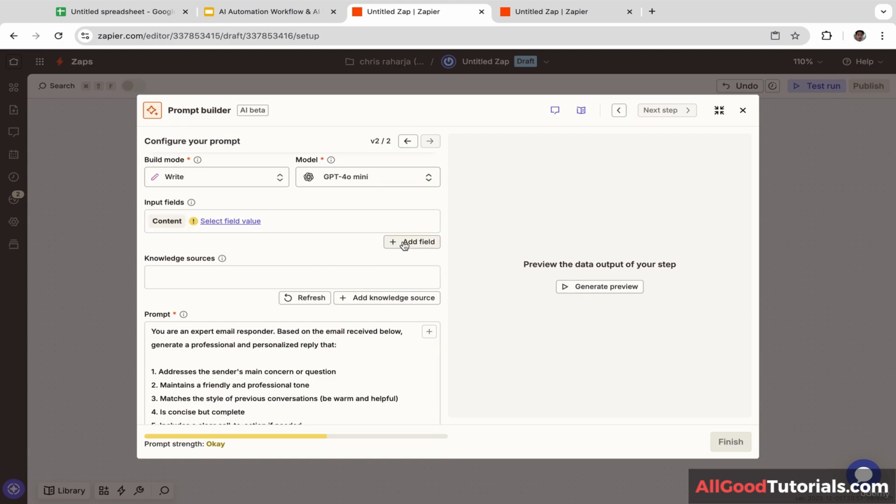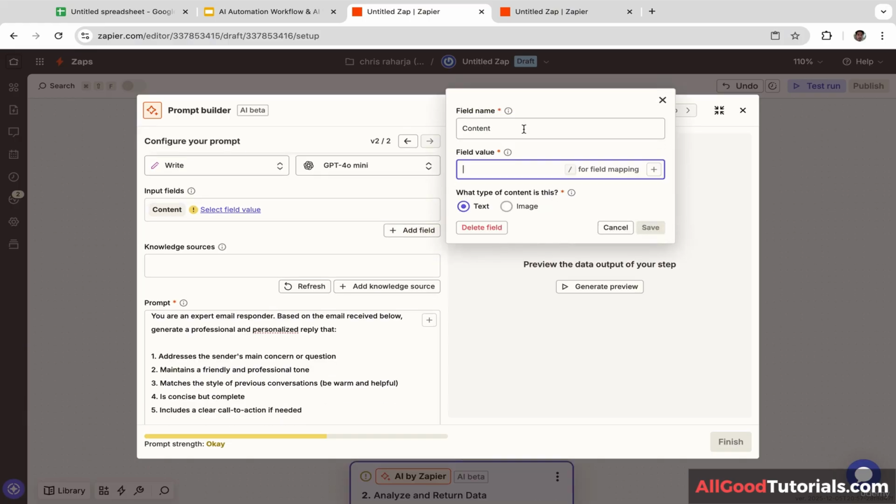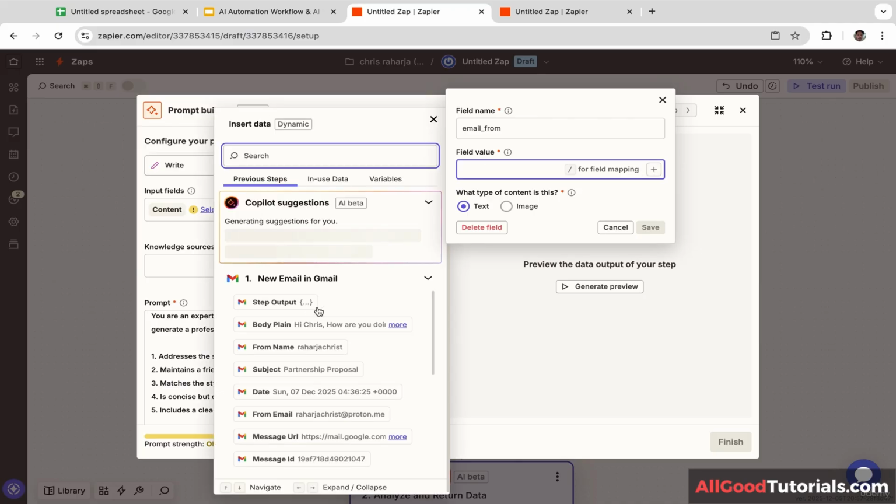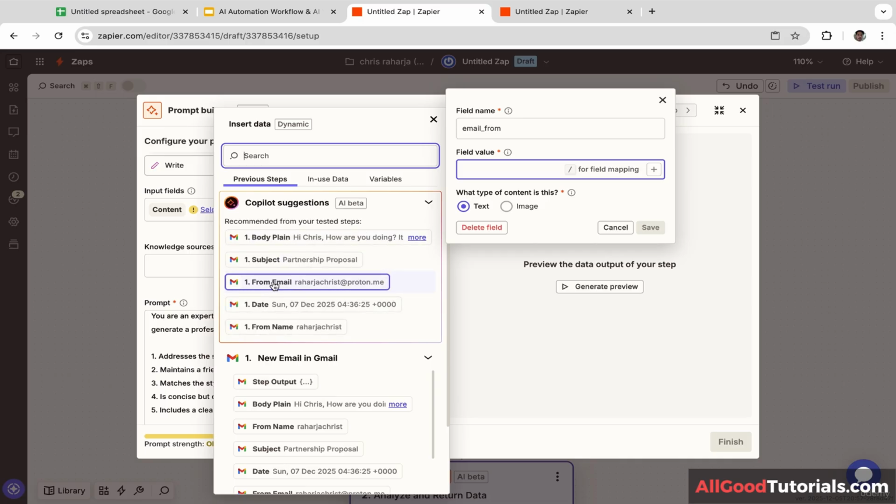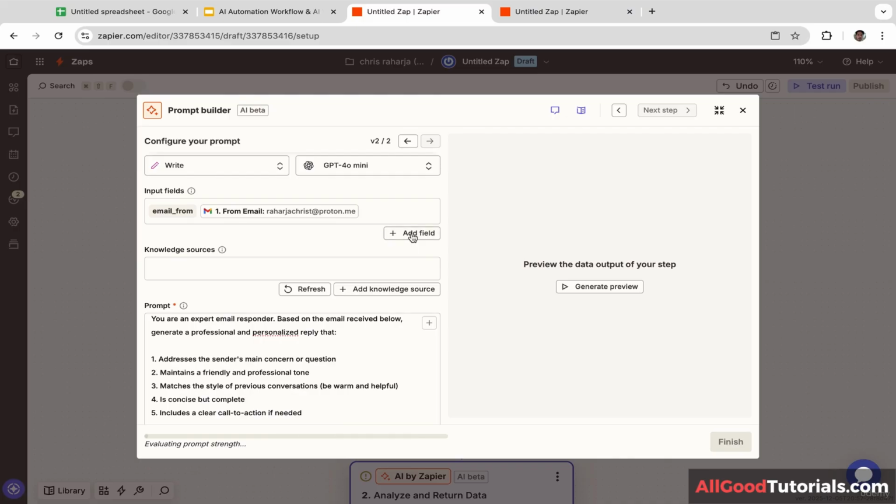Okay, next we are going to click add field. For the field name, I'm going to name it email from. And let's add the field value. I'm going to select from email and let's click save. And let's add another field.